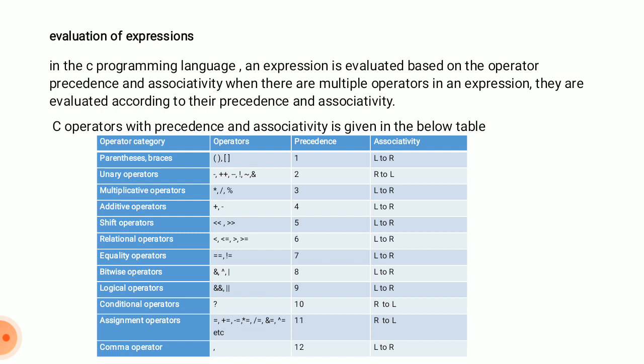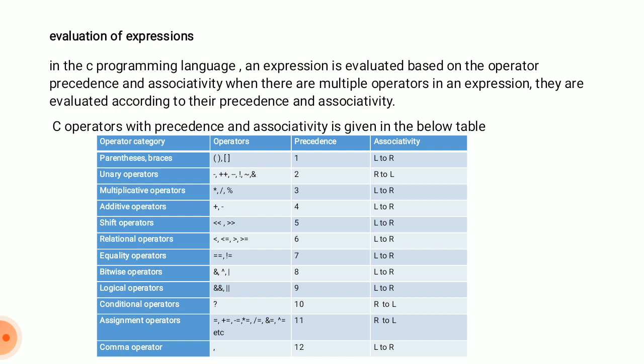Second is the unary operator. Unary operators are minus, plus plus, minus minus, not, tilde and logical not. These are the unary operators and the precedence is 2. You can also observe in this table that all the operators are listed in ascending order of precedence, that is 1 to 12. The third one is multiplicative operators: asterisk, slash and percent symbol. The precedence is 3.